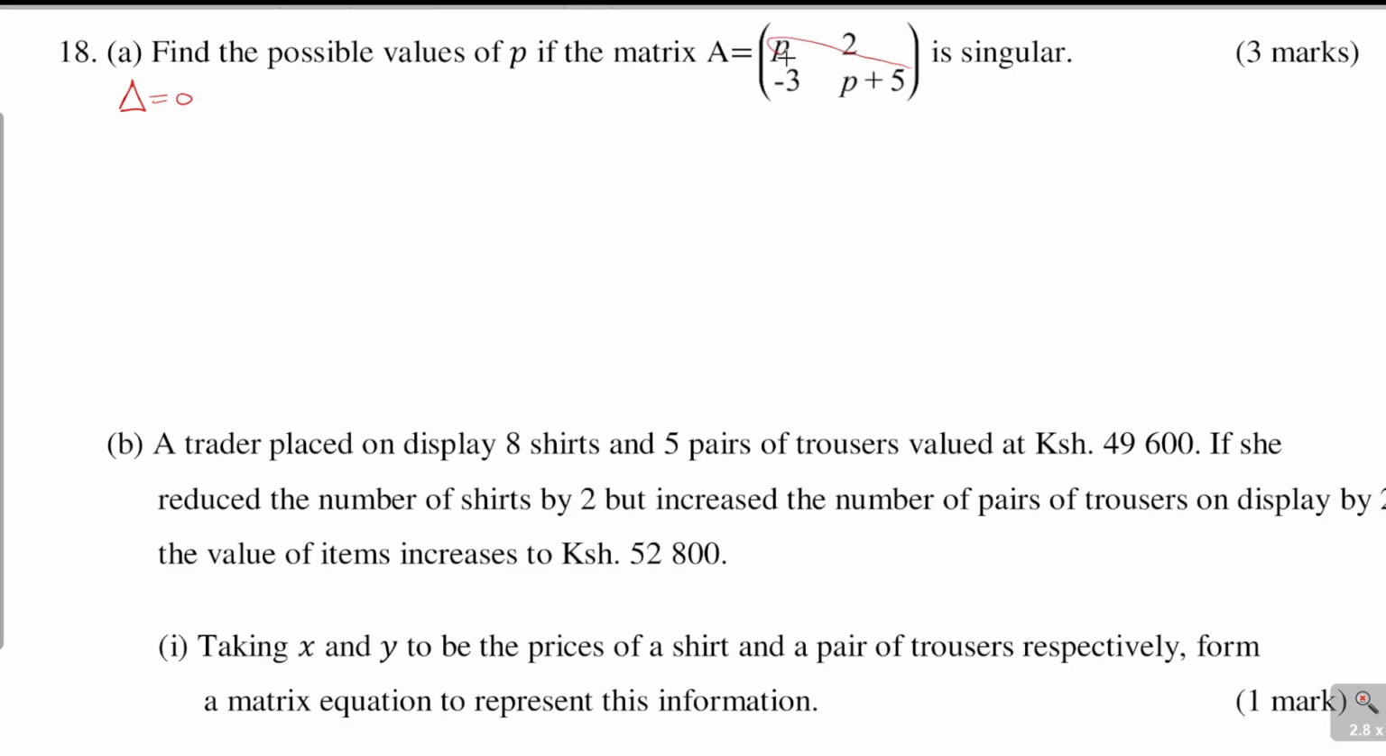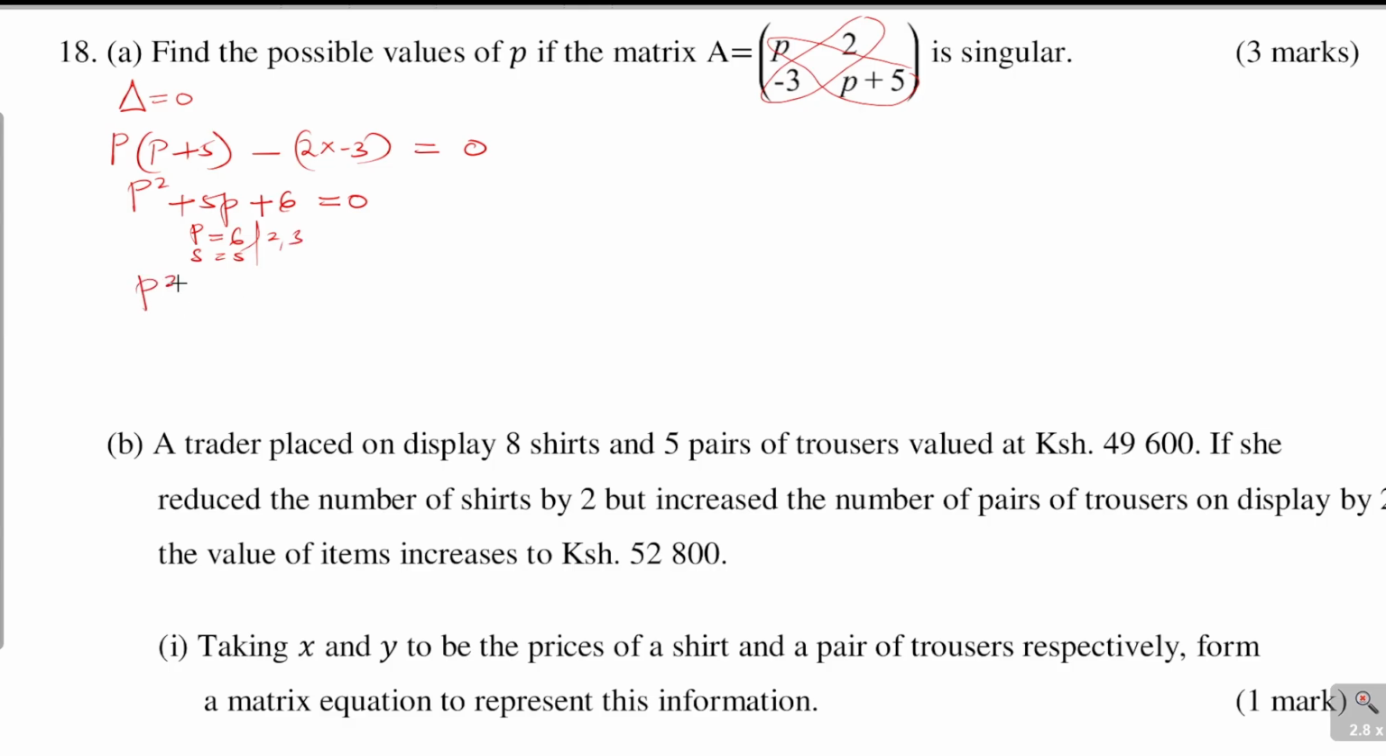You get the product of this diagonal, which is P multiplied by P plus 5, and then you subtract the product of this other diagonal, which is 2 multiplied by -3. This should give 0 because it is a singular matrix. So this will give P squared plus 5P, negative and another negative there, so that will give +6 equals 0. This is a quadratic equation. You can use any suitable method to solve this. I'll use factorization, whereby I'll find two numbers whose product is 6 and the sum is 5. Those numbers are 2 and 3.